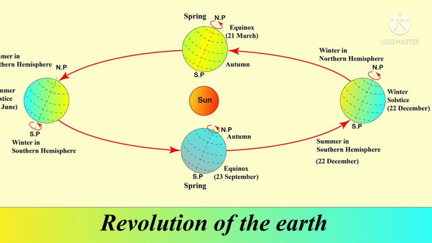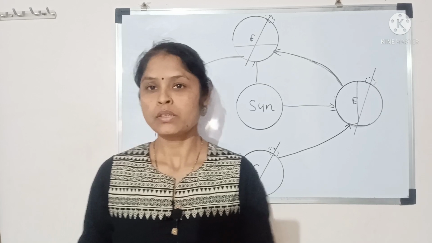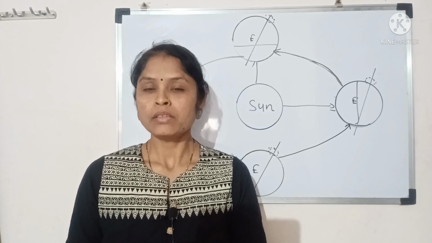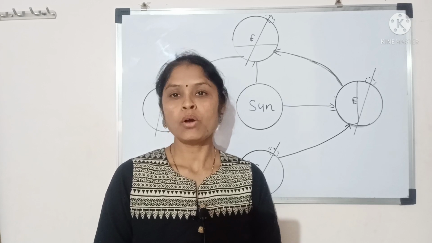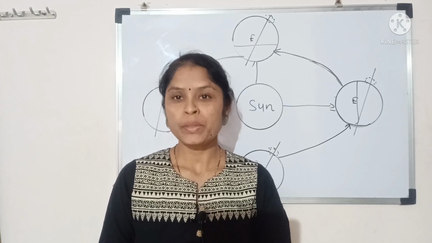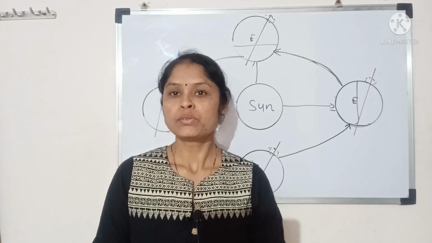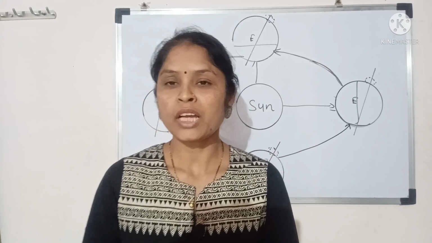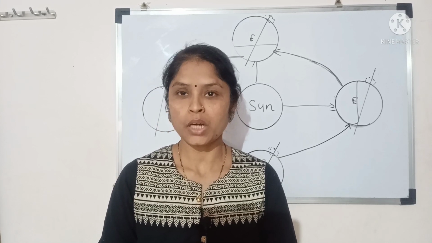That means because of the tilt of the earth's axis, the seasons change. If the earth's axis was not tilted, maybe the earth would receive the same amount of sunlight at all parts of the earth, and the seasons would be experienced the same throughout the whole year. Here we can say that the changes of the seasons can be seen because of the tilted axis of the earth and the revolution of the earth around the sun.